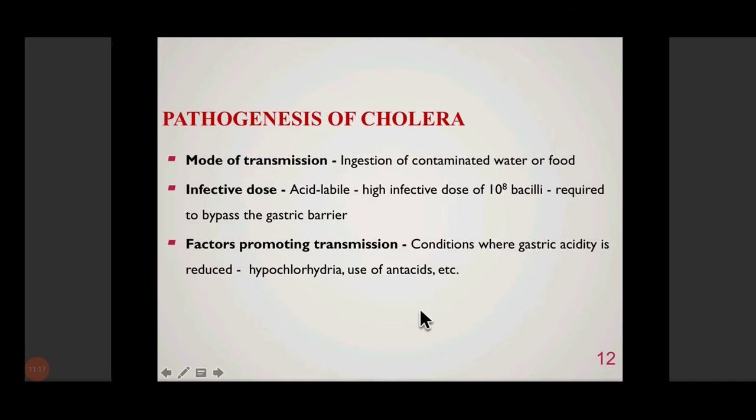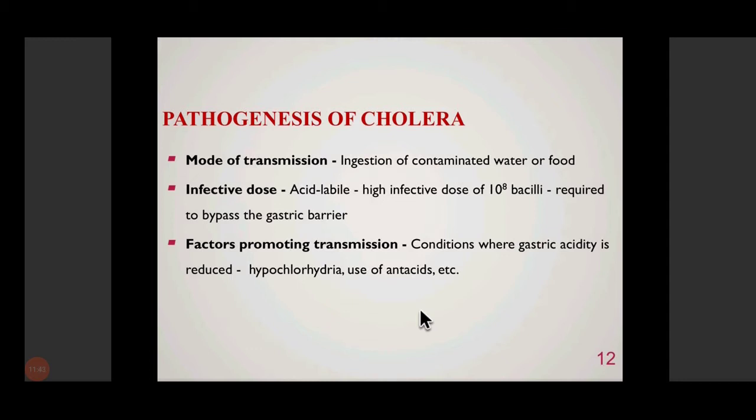Right. So coming on to the pathogenesis of cholera, the mode of transmission is the fecal-oral route. That means the person suffering from cholera passes a large number of bacteria in his stool, which contaminates food or water, and this food or water is taken up by some other host. So the mode of transmission is ingestion of contaminated food or water.